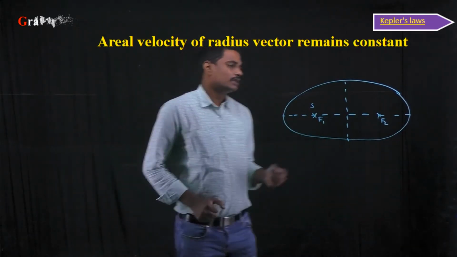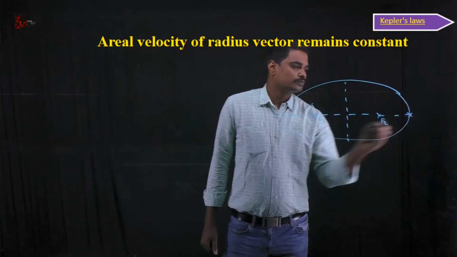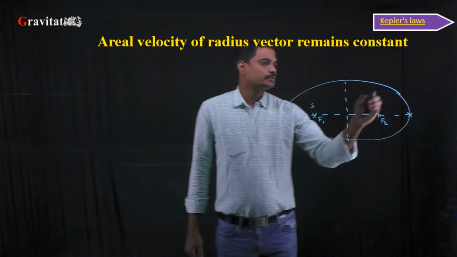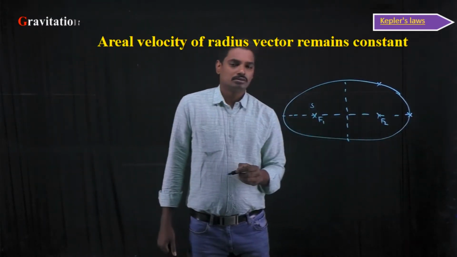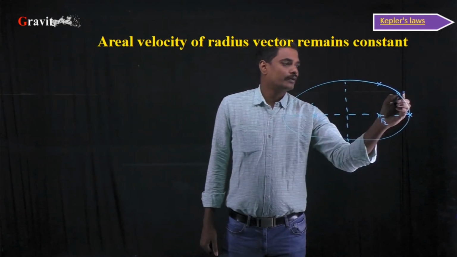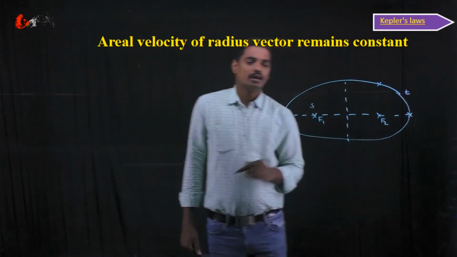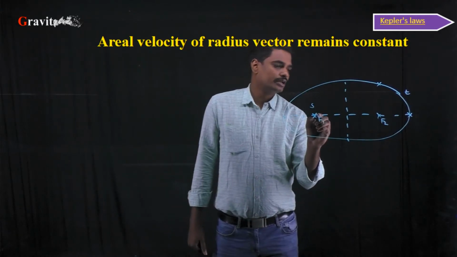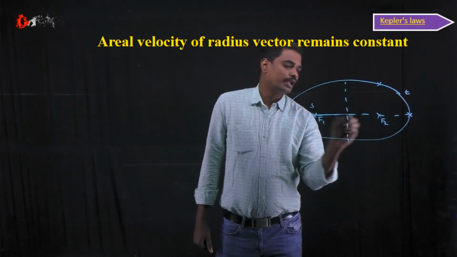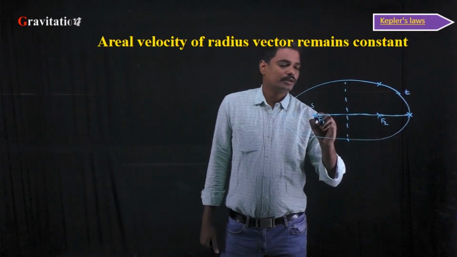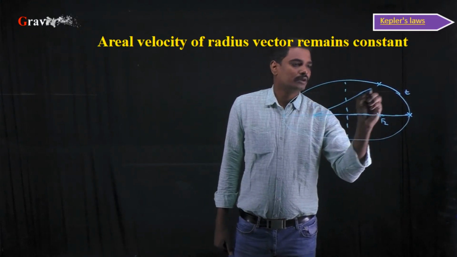Let us consider a planet moving from this position to this position in a time interval t. The line joining the sun to the planet sweeps equal areas in equal intervals of time.